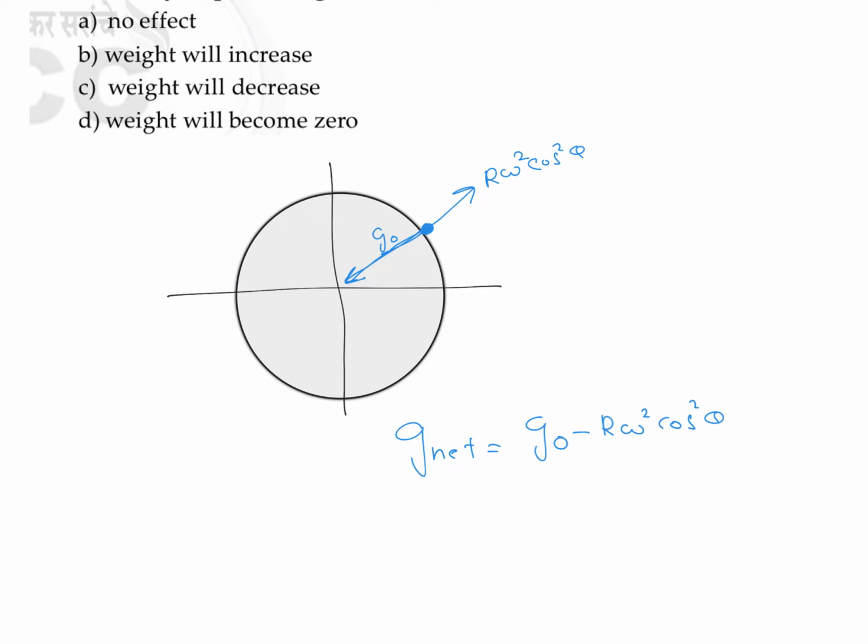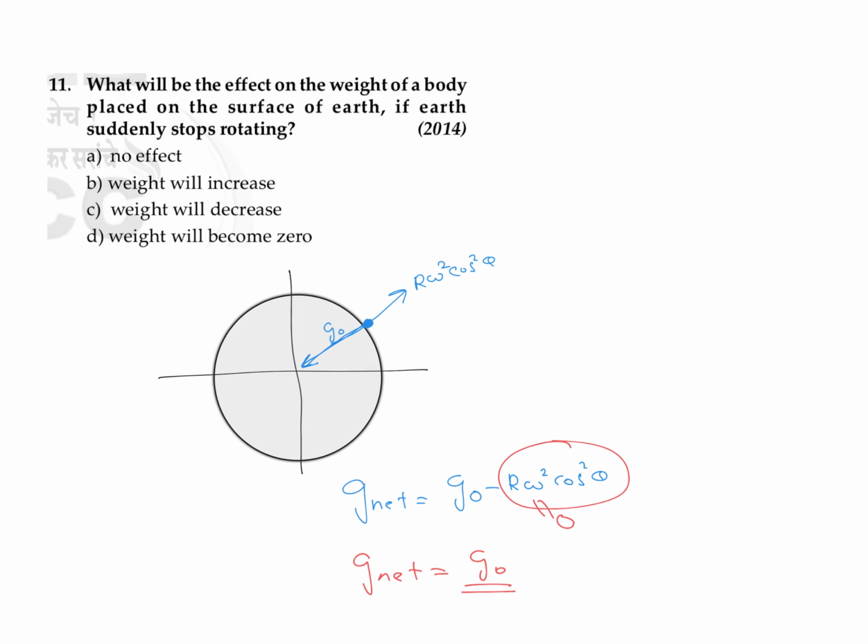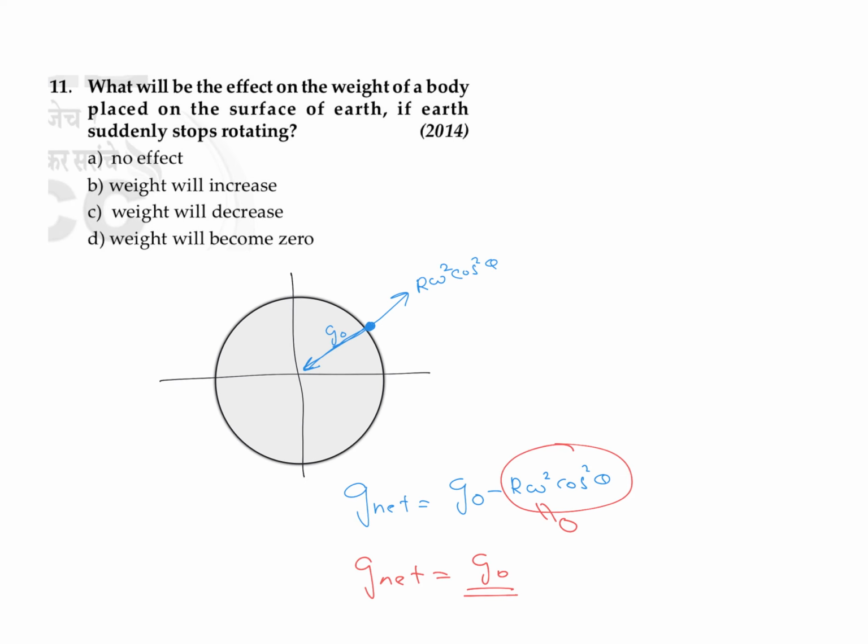Now in this case, if the value of omega is equal to 0, if Earth is not rotating, then this term becomes equal to 0. Then the value of net gravitational field becomes equal to g naught. So we can say that the value of acceleration due to gravity is going to increase, because if it is rotating, then we need to subtract a factor of r omega square cos square theta. Now when omega becomes equal to 0, it becomes equal to g naught, so we can say that the weight will increase.